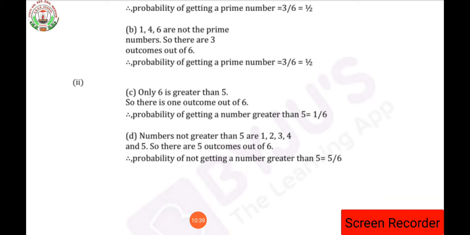Clear, everyone? So in this way, student, our chapter number 5, data handling, is completed. We had already completed all the chapters from all the syllabus, isn't it? We had completed all the syllabus. From tomorrow onwards we will have the revision videos. If you have any doubt related to any chapter, any questions, please ask me, so that I can make a video related to that question and chapter.